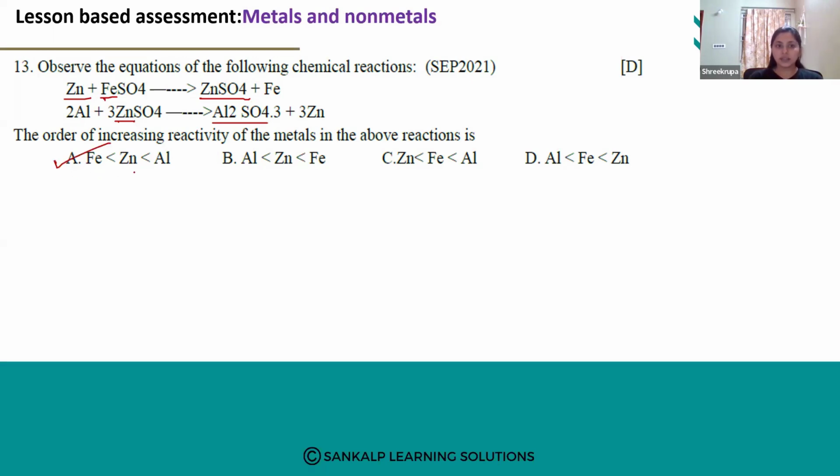Iron has the least reactivity, and zinc has reactivity in between iron and aluminium. Aluminium has the most reactivity. This is the order.